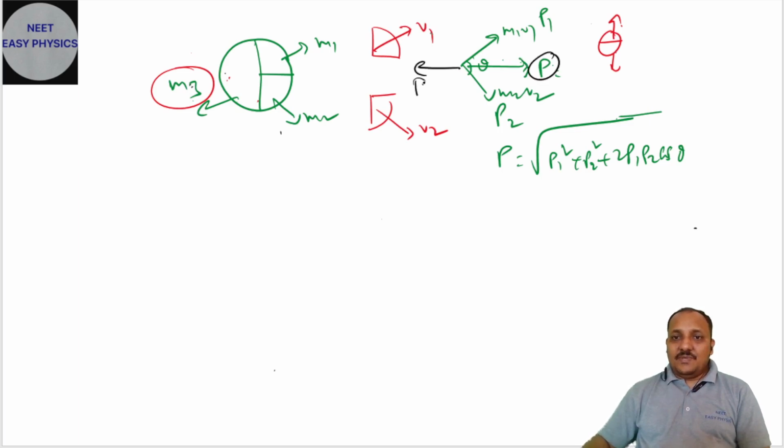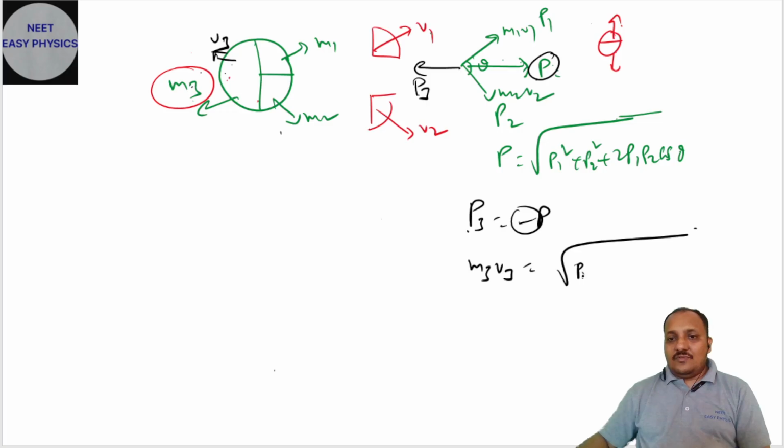That is nothing but P3. So P3 and P should be quite opposite. So P3 is equal to minus P; this minus indicates both are moving in opposite directions. Now what is V3? M3 V3, because this is moving with velocity V3, is equal to root of P1 square plus P2 square plus 2P1 P2 cos theta. If those are moving perpendicular to each other, then theta we will take as 90. Cos 90 is 0. Isn't it? So like this they are going to ask.